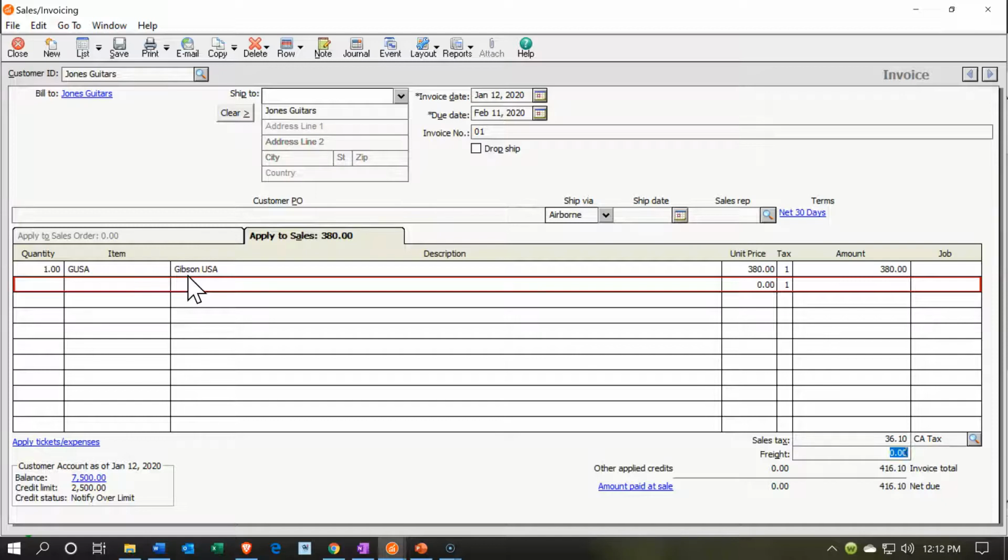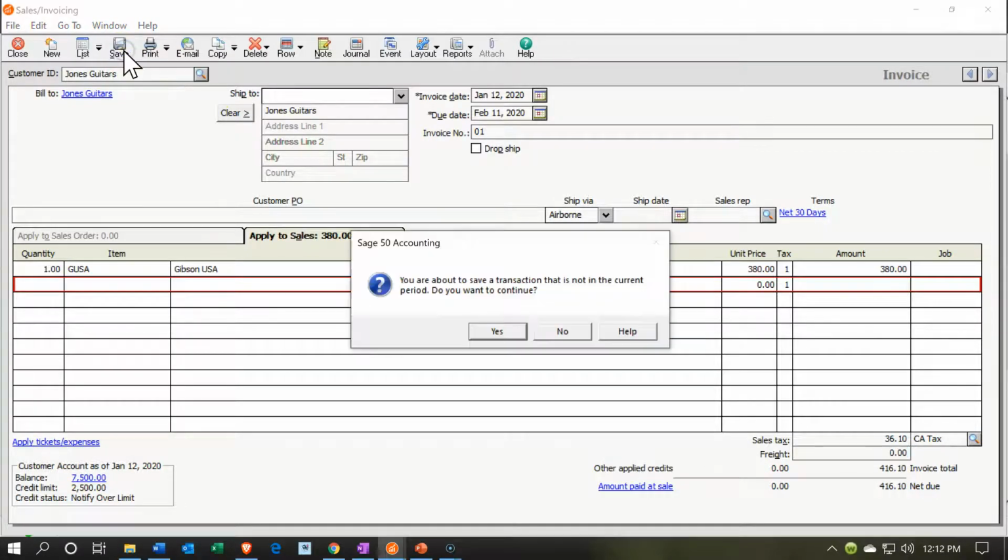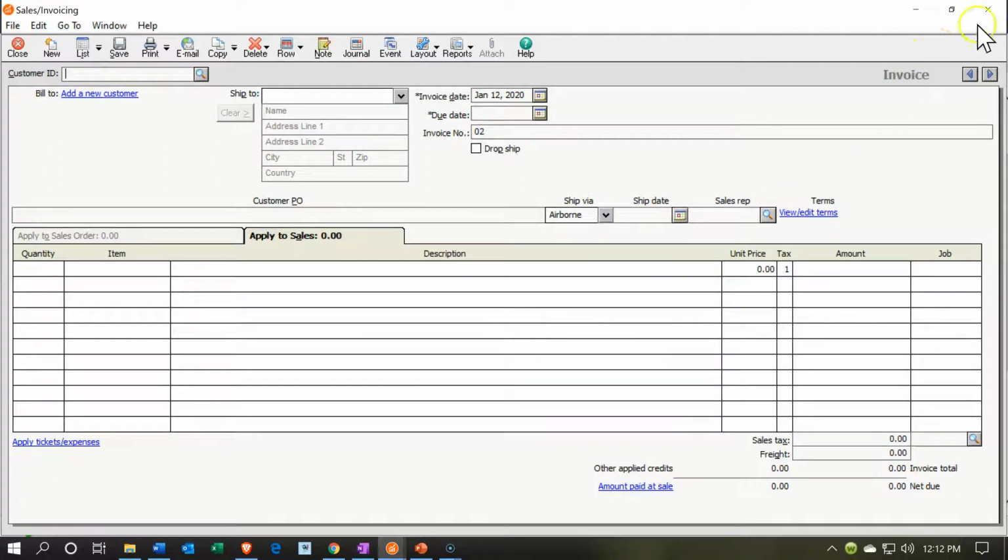You want to visualize that. Then let's go ahead and record that, and then check out if that is indeed what happens. So we're going to save this. You're about to save the transaction. I'm going to say yes. Let's save it. Let's close it.